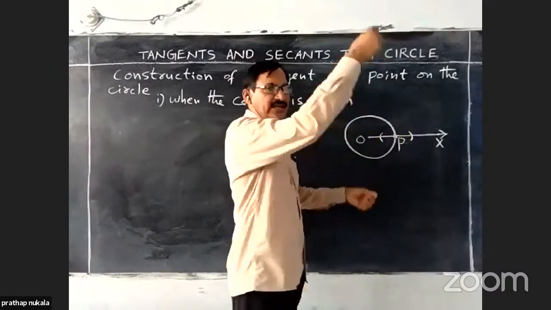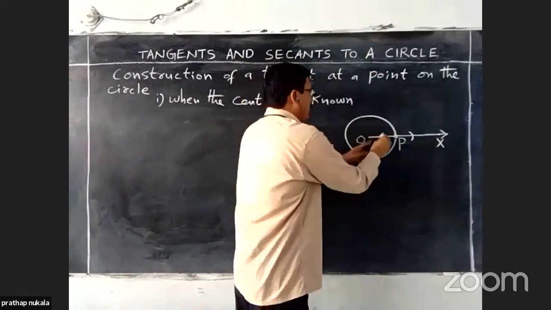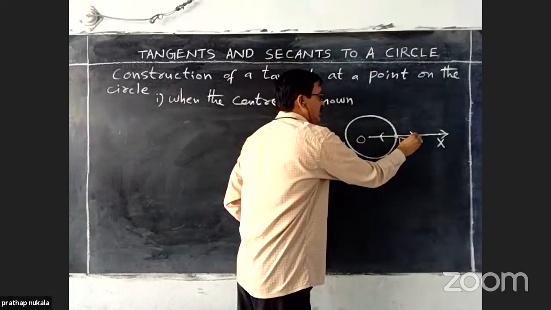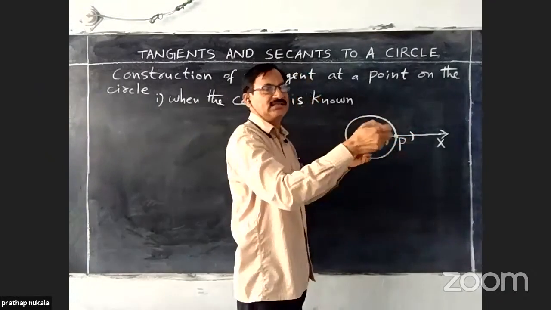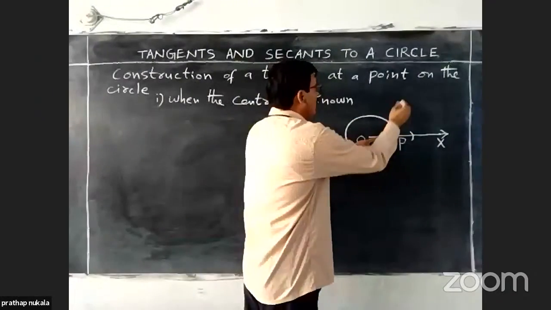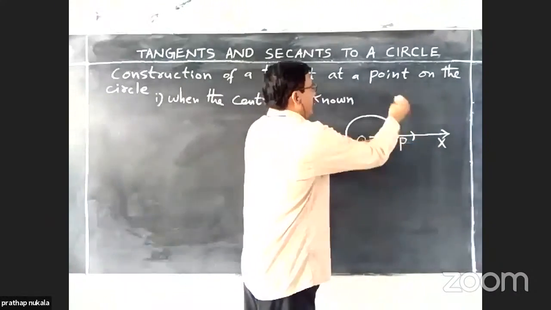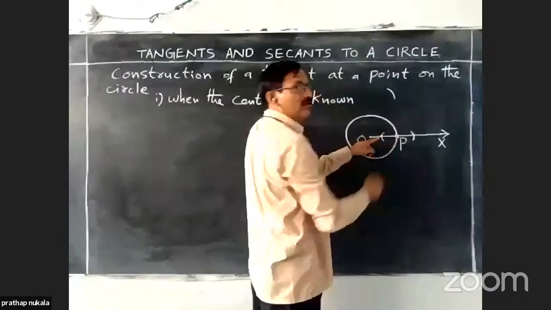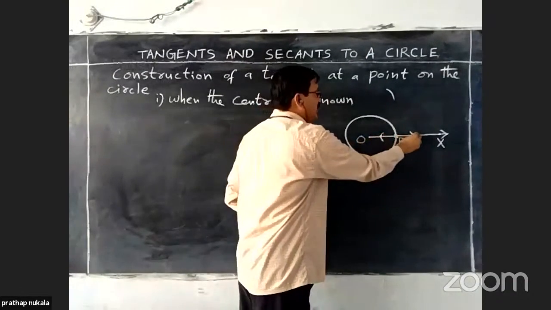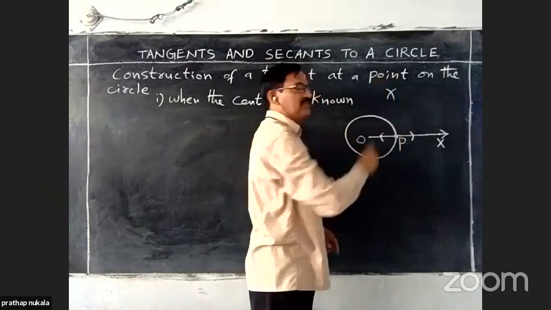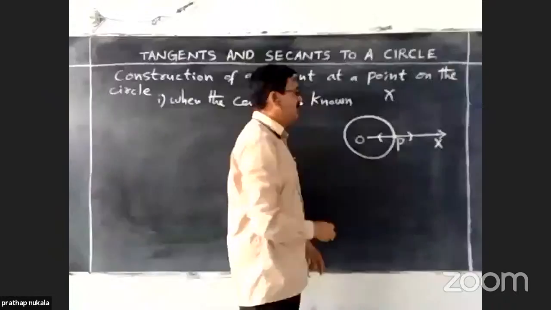Then change the radius, locate these two intersection points, and draw arcs above the ray. From this point, and from this point also, draw an arc which intersects the previous arc.